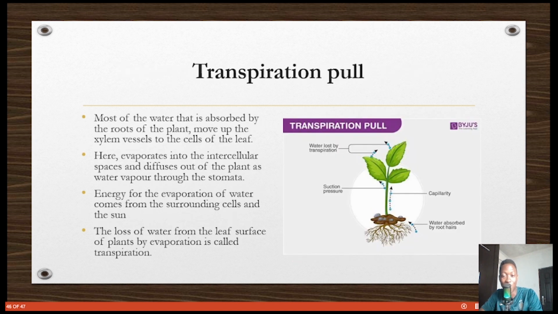The last one is the transpiration pull. Most of the water that is absorbed by the root moves up the xylem vessels to the cells of the leaf. So the leaf then evaporates water out and it cools the plant. That happens through the stomata of the leaf. So transpiration pull also happens. It evaporates just outside of the leaf, and this is an energy process, okay? It happens from the surrounding cells, and the energy that is gotten from food is broken down.